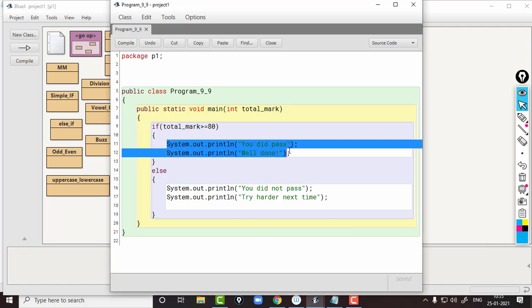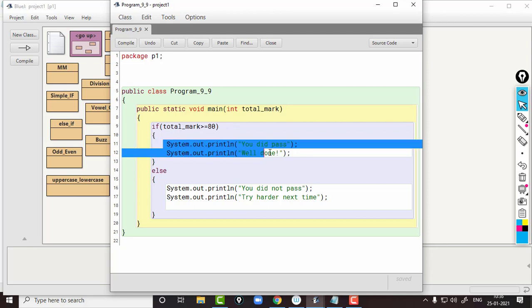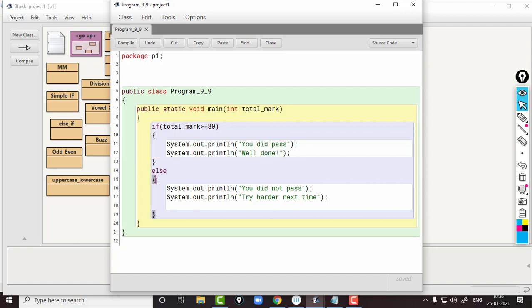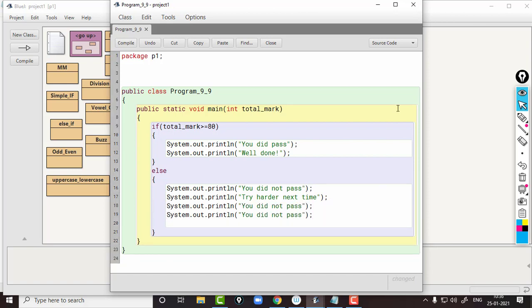These 2 statements will be executed when the total mark is greater than or equal to 80, and it will print you did pass, well done. When the total mark is less than 80, these 2 statements will be skipped and the block of the else will be executed. This block contains 2 statements, so those 2 statements will be executed. Not only 2 statements, any number of statements you can add here, and all those statements will be executed.